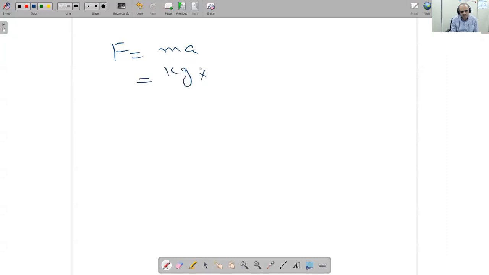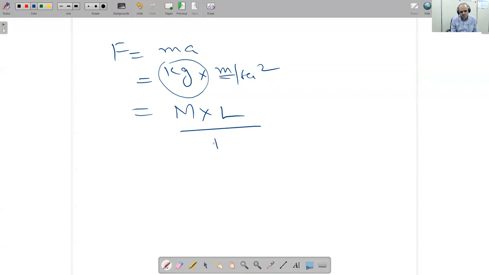Mass, kilogram. A, meter per second square. So kilogram means what? Mass. Meter means length. Second square means T square. So you can write MLT raised to power minus 2. So this is the dimension of the force. So any quantity whose units you know very well, you can make its dimension. If you know the units, you can make the dimension.